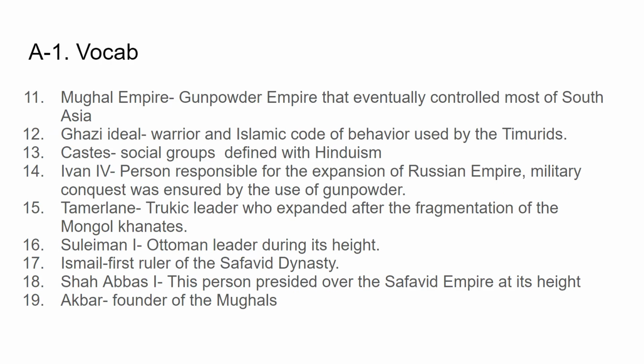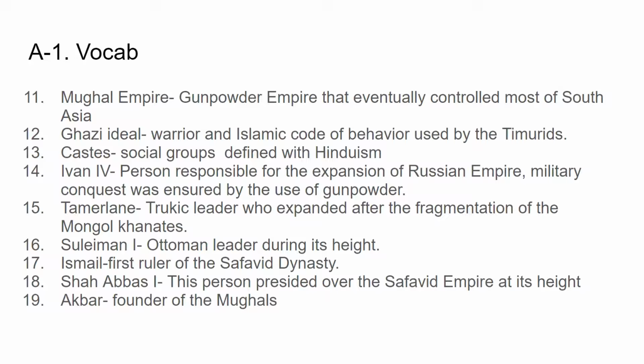Moving right along. We have the Mughal Empire, gunpowder empire that eventually controlled most of South Asia, what today is the country of India and Pakistan and also Bangladesh. There's the Ghazi ideal. The Ghazi is the name for the ideal warrior who's going to wage a holy war. So it's both a warrior's name, not a personal warrior, but the name for a warrior who follows the Islamic code of behavior used by the Timurids, but also by early Ottomans and other Turkic groups.